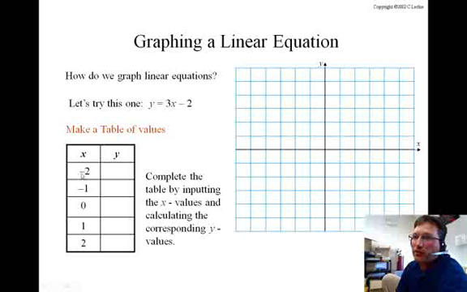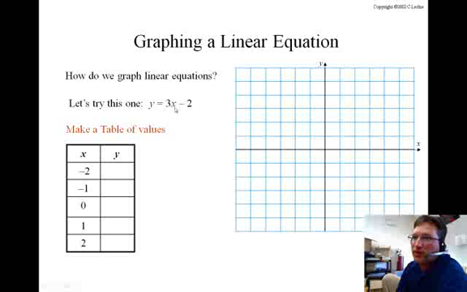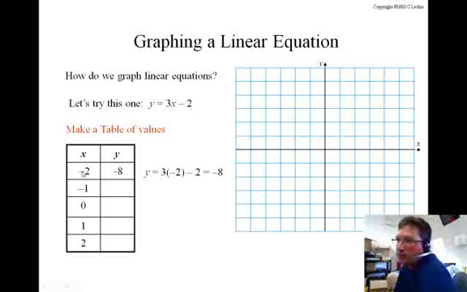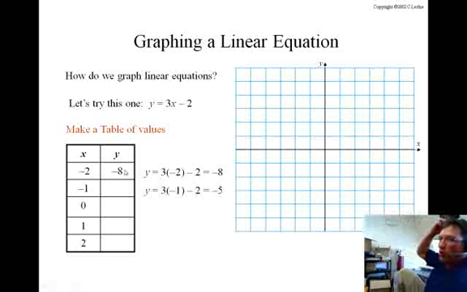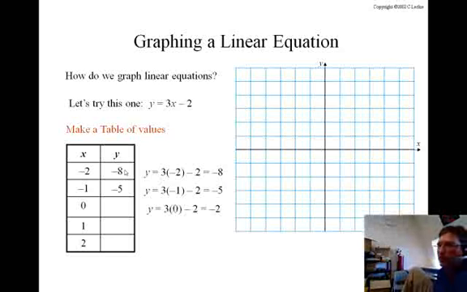So we substitute minus 2 in for x. 3 times minus 2 is -6, subtract 2 is -8. So that means when x equals -2, y equals -8. We can do that for all 5 of these x values, and we'll end up getting 5 ordered pairs, or 5 points. The easiest one always is 0. When x equals 0, we have 3 times 0 is 0, minus 2 is just minus 2.